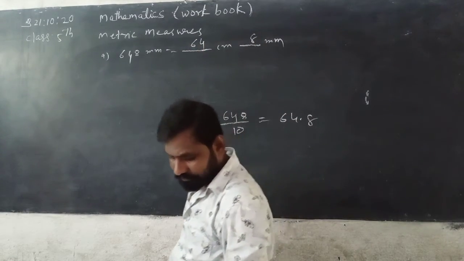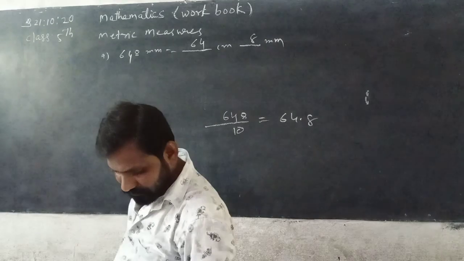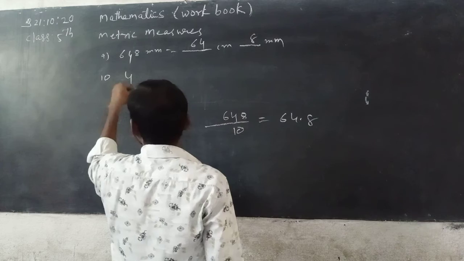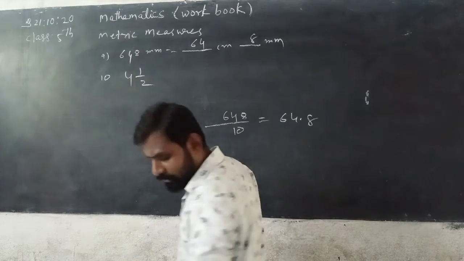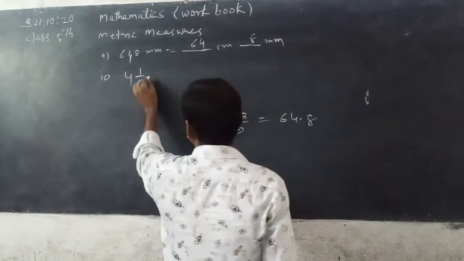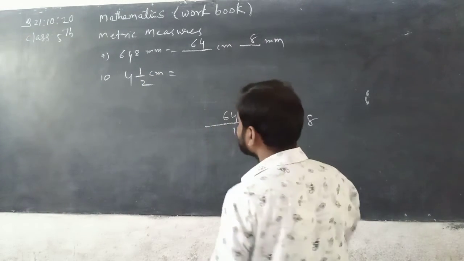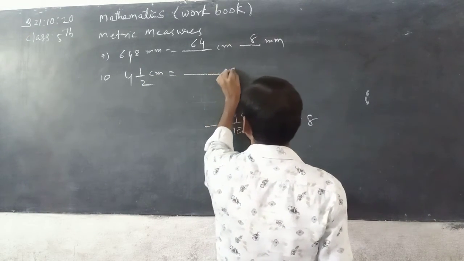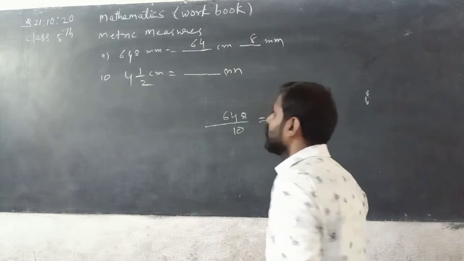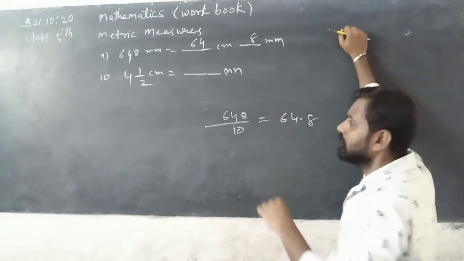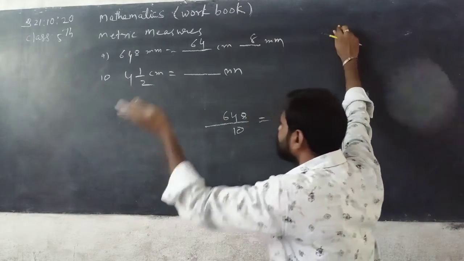Now next, here next one, 4.5 means 4 whole 1 by 2, 4.5 centimeter. So you can write that is equal to dash millimeter. See here, this is also very important. Centimeter is converted into millimeter means bigger unit is converted into smaller unit.